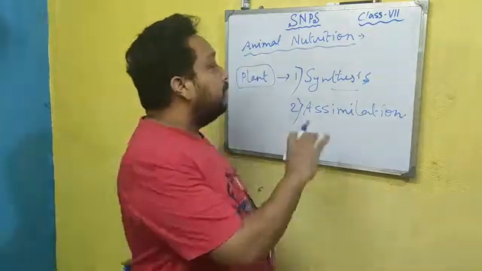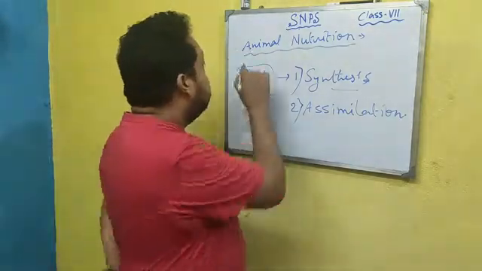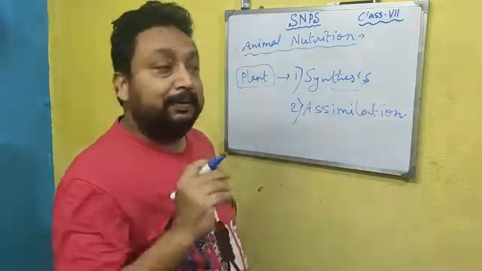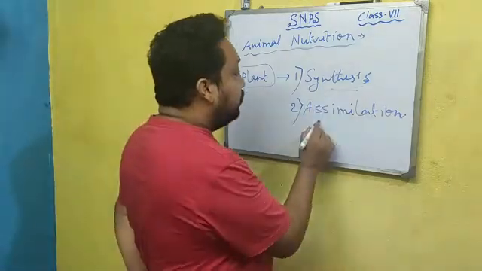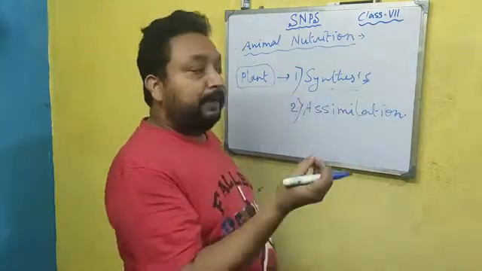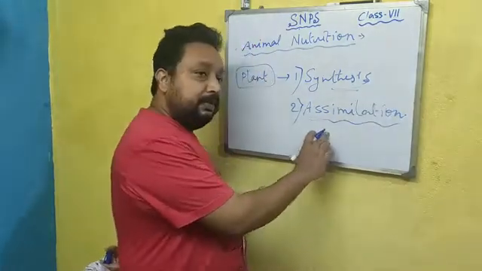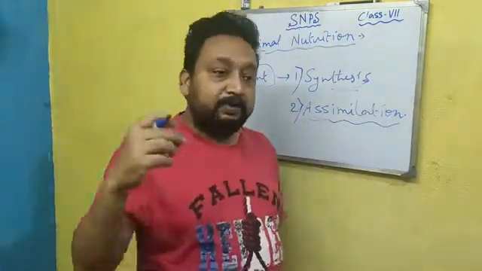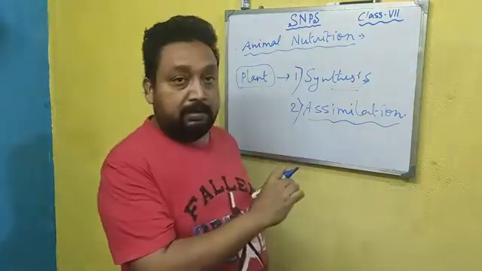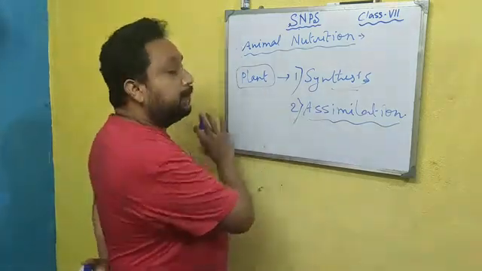So there is no requirement for other steps like in animals, because the food is prepared by the plant itself. After synthesis, the food materials enter into the cell, and that is known as assimilation. So only two steps are there.